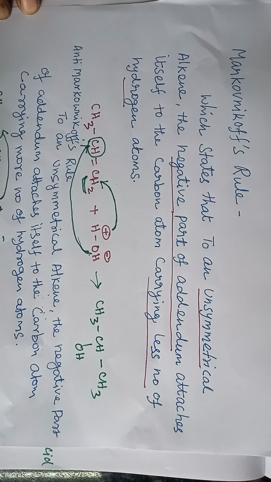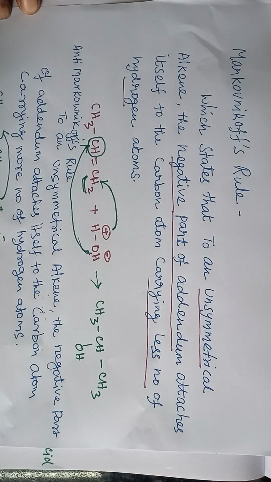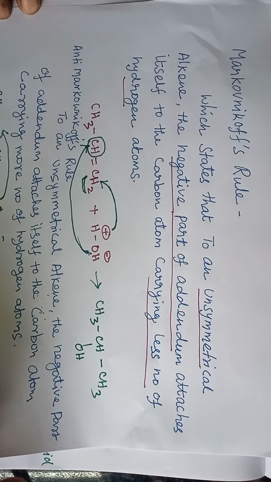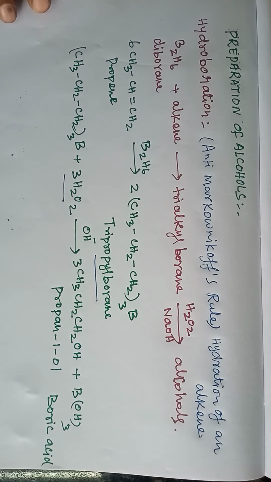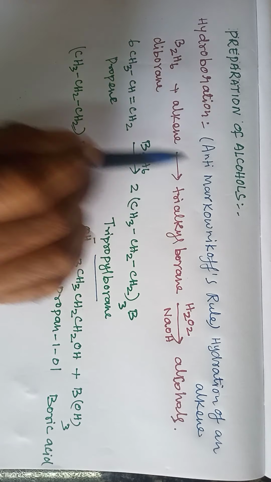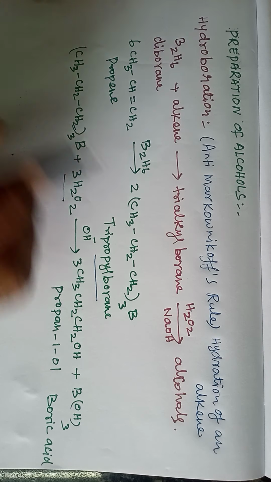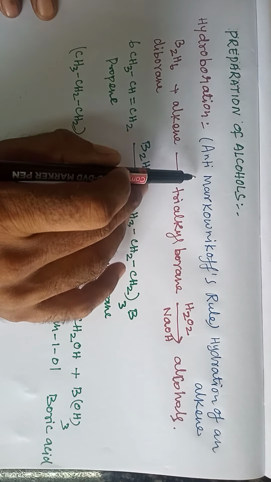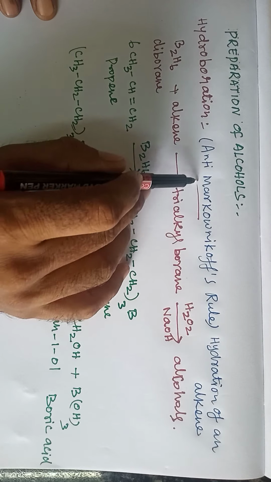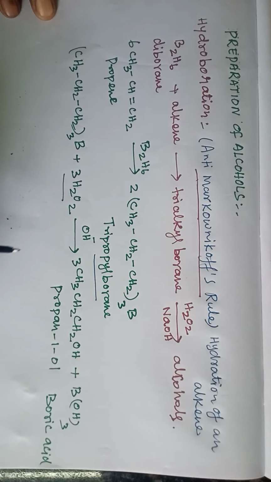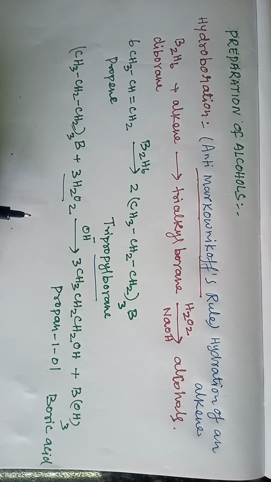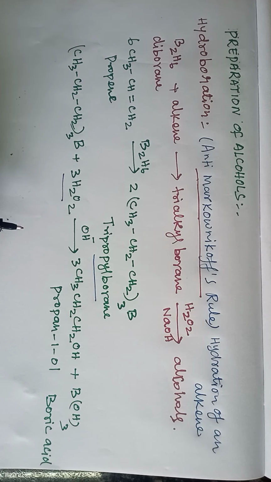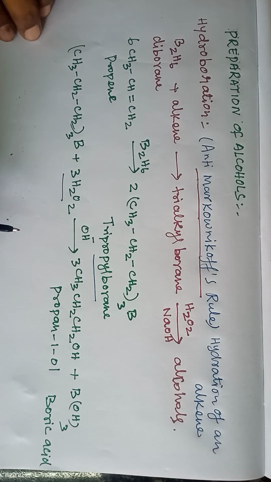Here the negative part of the addendum attaches to the carbon carrying the more number of hydrogen atoms. The product of hydroboration follows anti-Markovnikov's rule.